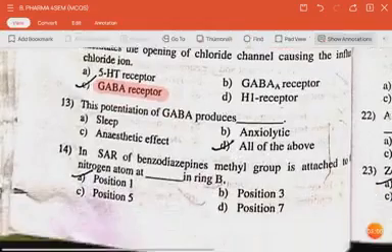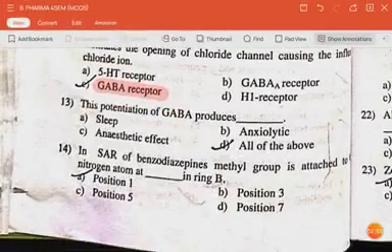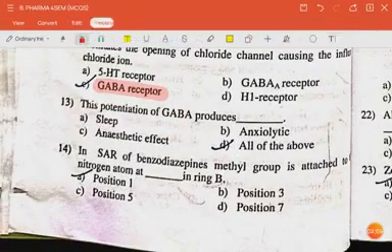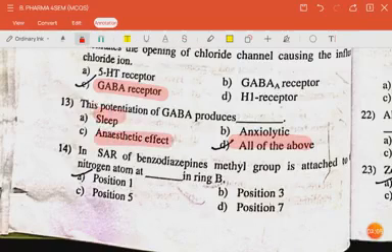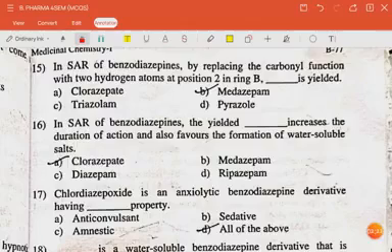The next question is this potentiation of GABA produces all of the above, that is sleep, anesthetic effect, anxiolytic effect. The next question is in SAR of benzodiazepines, methyl group is attached to the nitrogen atom at dash in the ring B. The answer is position 1. Question is in SAR of benzodiazepines, by replacing the carbonyl function with two hydrogen atoms at position 2 in ring B, dash is yielded.